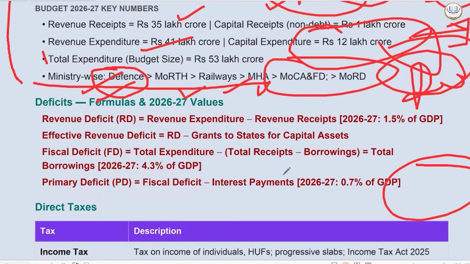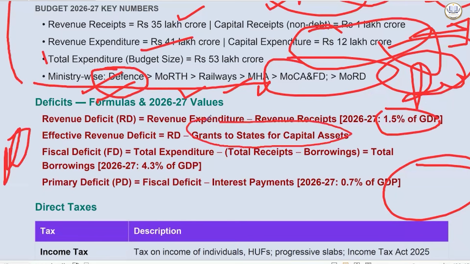But then again, further classification is done. One is the revenue deficit, that is just related to the revenue account. Ours is currently 1.5% of GDP. Then we have effective revenue deficit, in which we exclude the grants given to states for creation of capital. That is something which is long term. So effective revenue deficit excludes this.